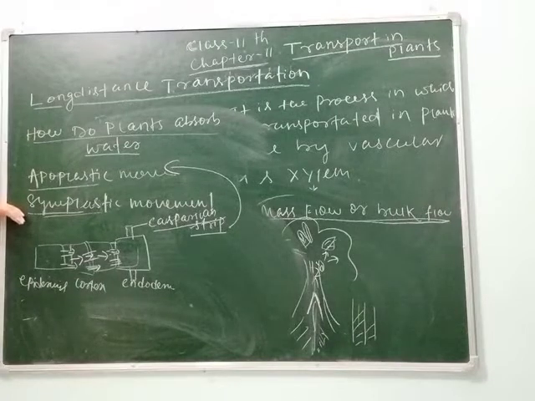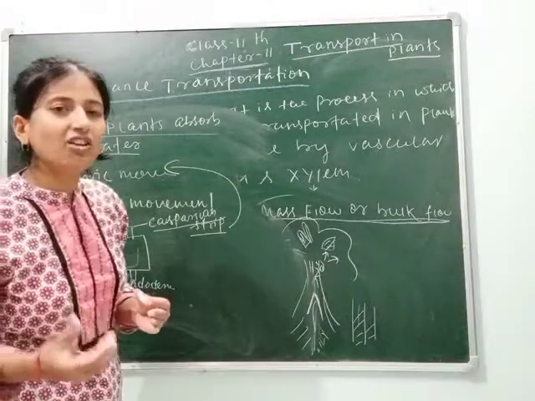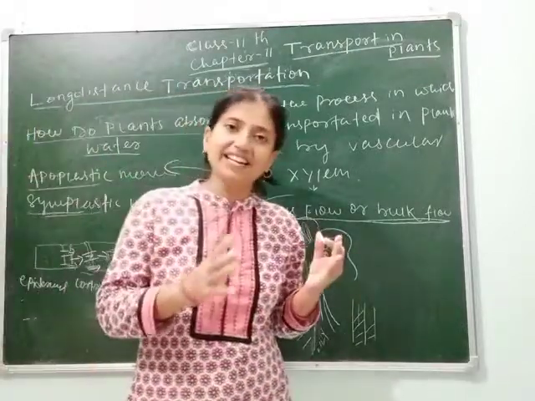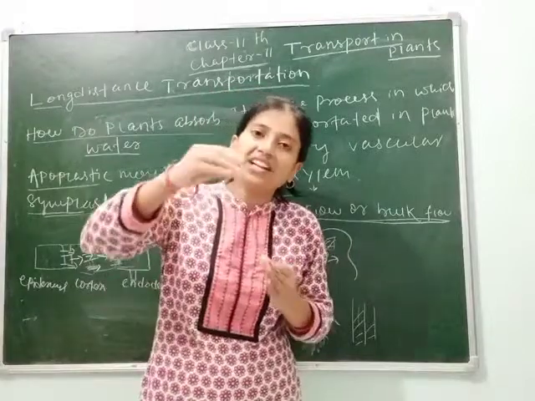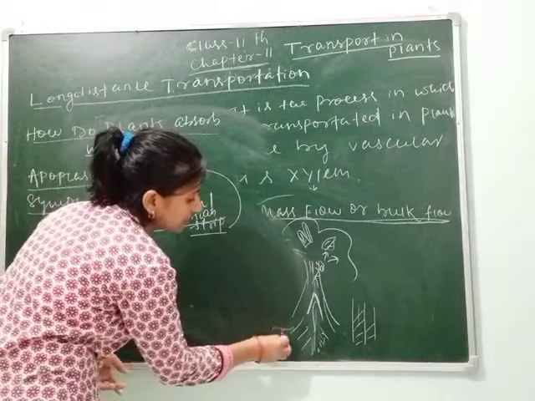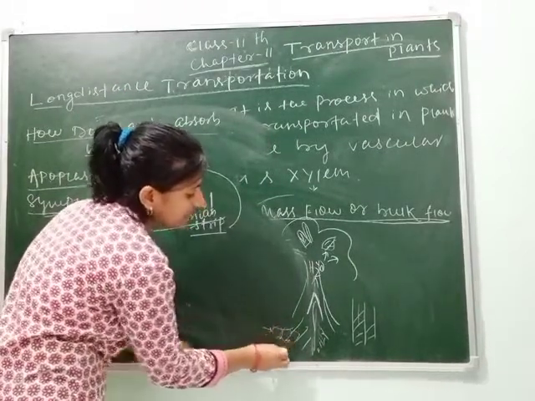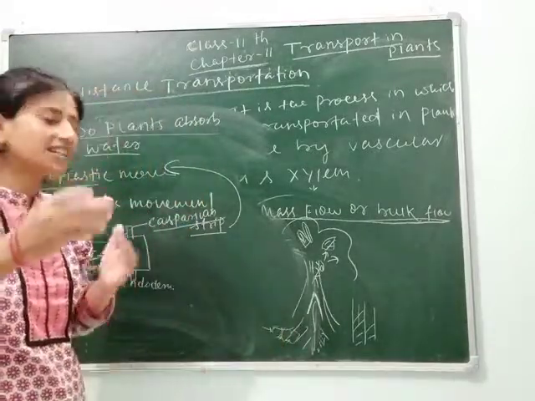Clear, students? So we can say apoplastic movement of water occurs exclusively through the intercellular spaces and the walls of the adjacent cells. What is intercellular? One is intracellular and another is intercellular. So here intercellular movement occurs. Suppose here are some cells. Then the movement will occur between the cells like this. These are the intercellular movements, and through the adjacent cells.